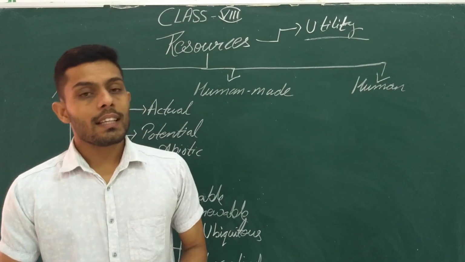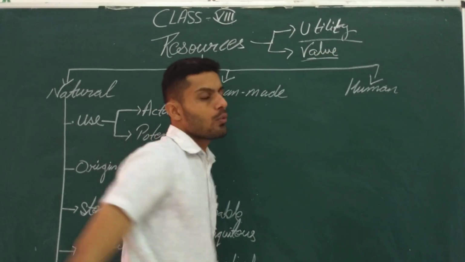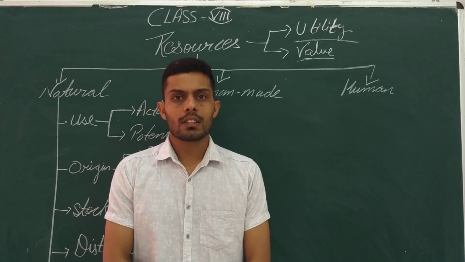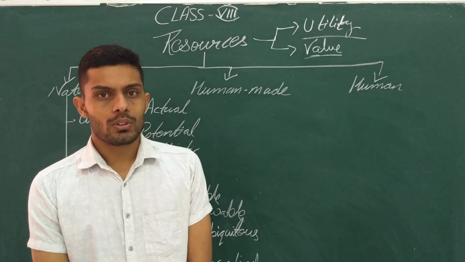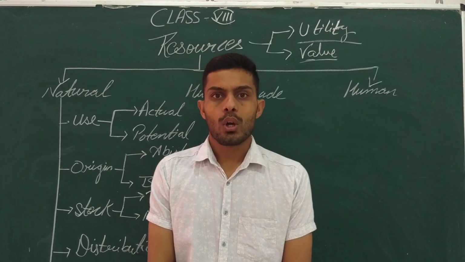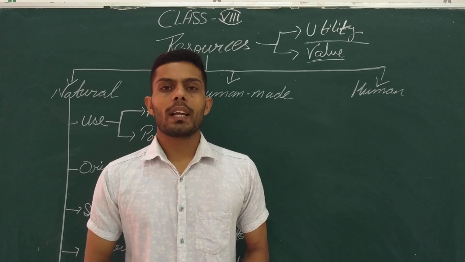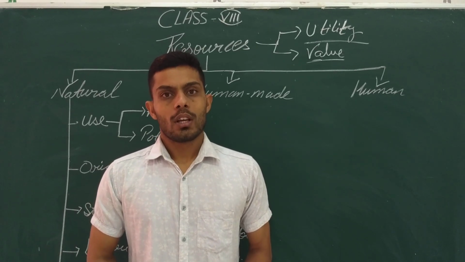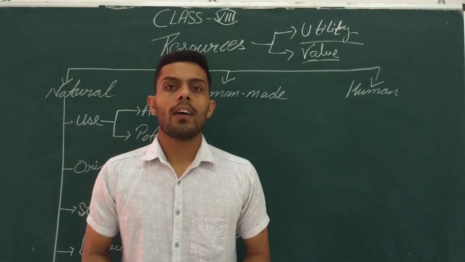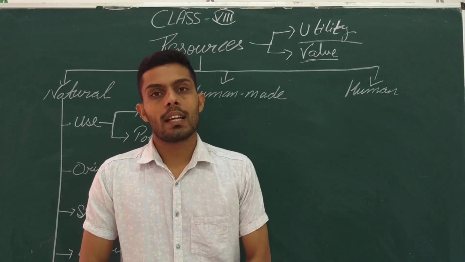Got it, beta? The second thing that makes anything a resource is its value. Value means that whatever things we look at around us or in our surroundings have some values. Some have economic values and some do not. For example, there are so many playgrounds nearby us, and all those playgrounds require no economic values, but a commercial building in which we are living has an economic value. All these things combined make a resource.